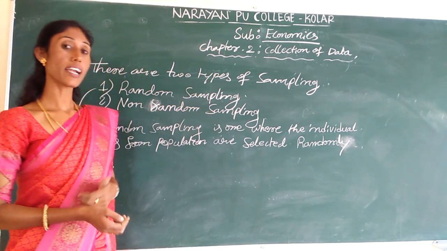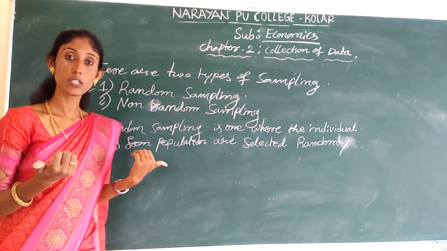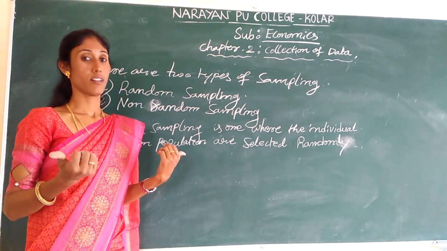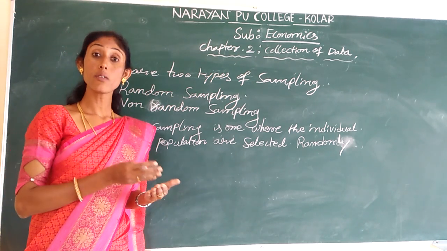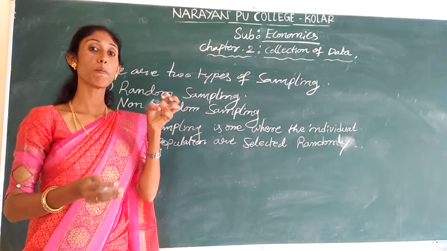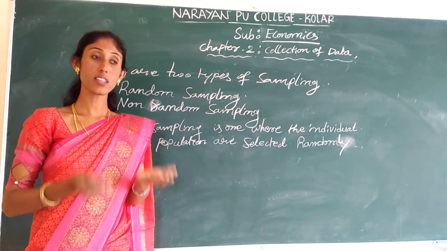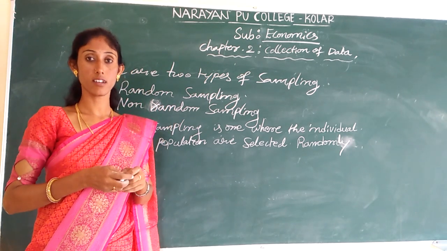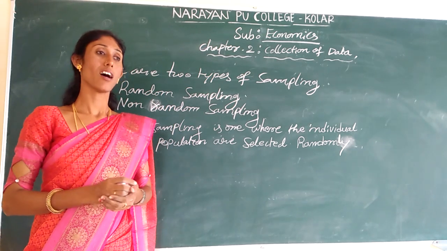Here, non-random sampling means there won't be an equal opportunity for every individual of a universe. The investigator may select the samples as he wants, with bias or with predetermination.